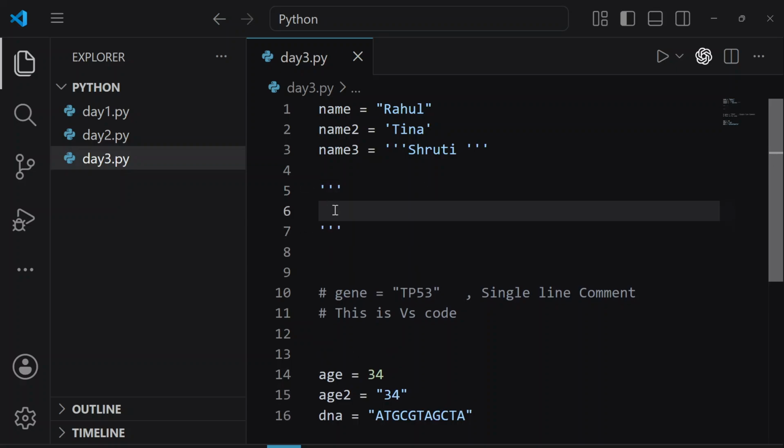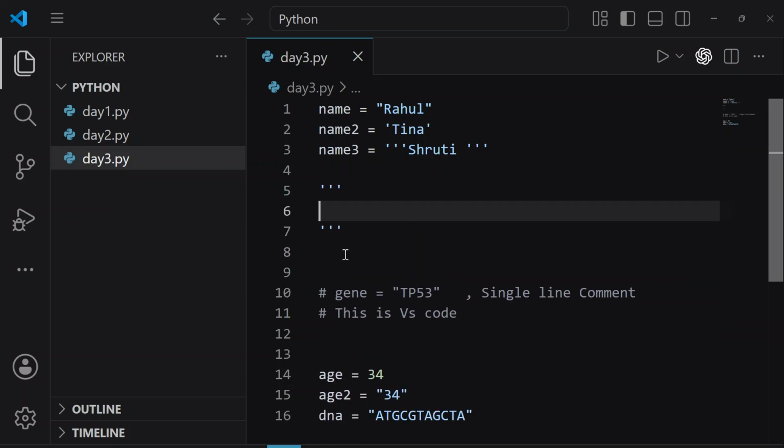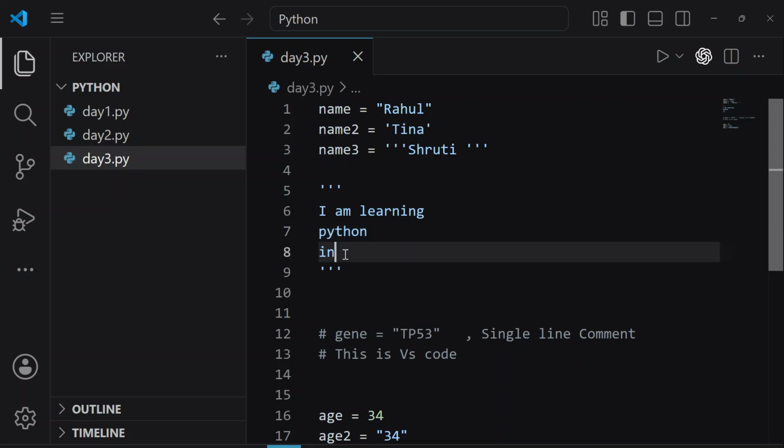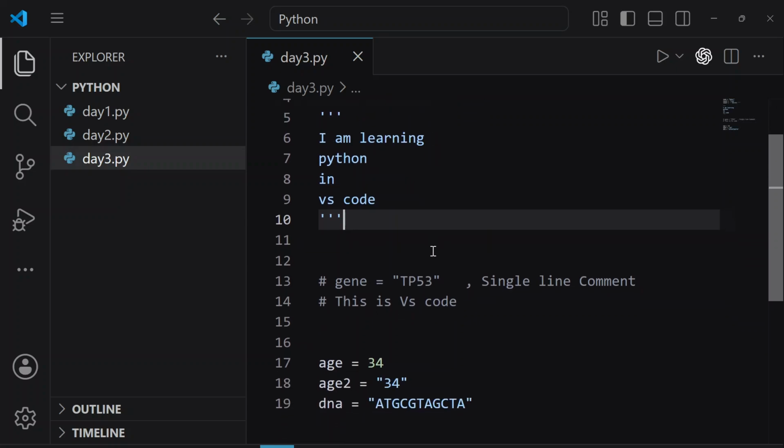Now here you have all the space. So from line number 5 to line number 10, you have these triple quotes. Anything you write, you can write anything in a paragraph, and here you do not need to add the hashtags. For example, let's write I am learning Python in VS Code. As you can see, now this is a multi-line comment and we are not seeing any red lines or any yellow lines.